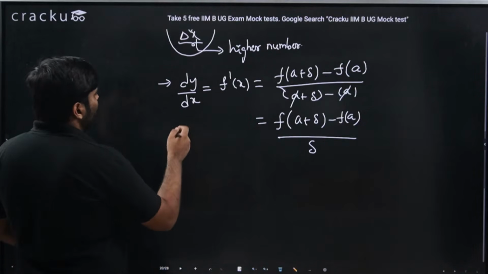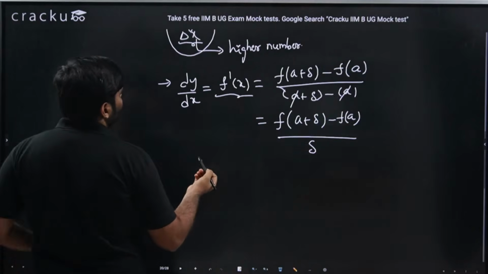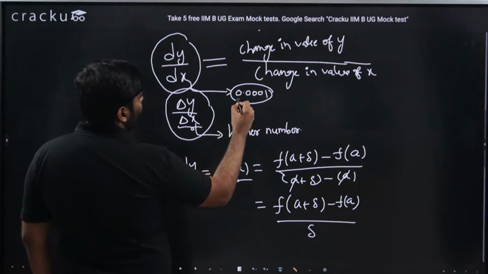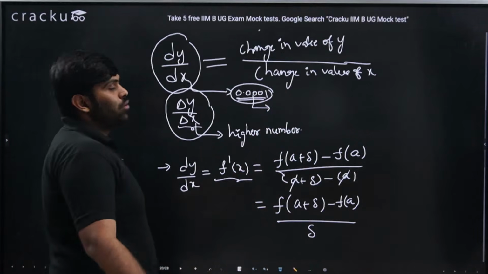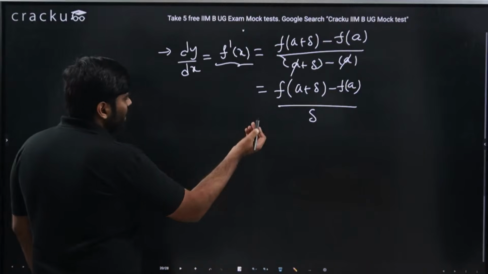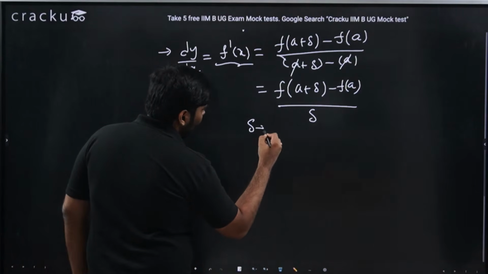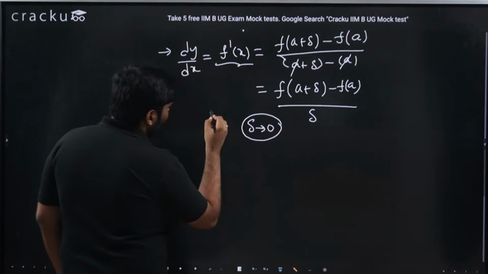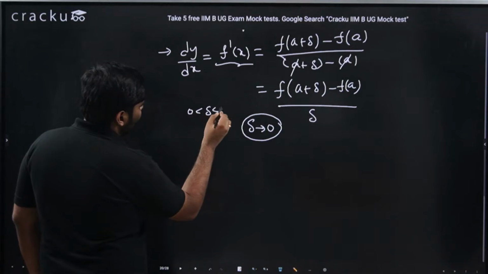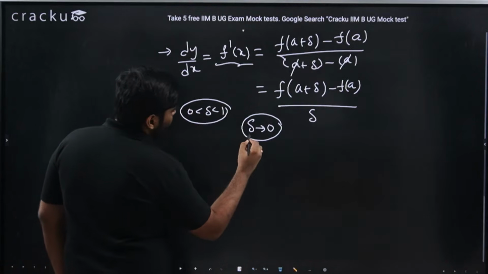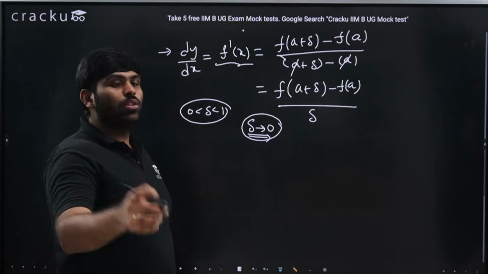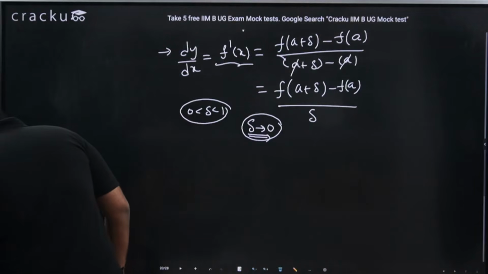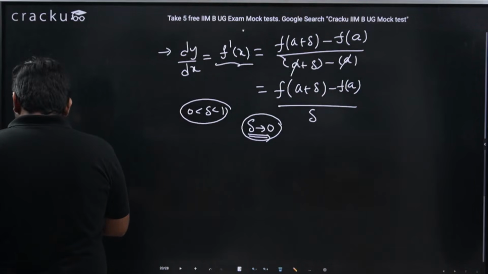What is our intention behind doing this derivative? As I mentioned, it is to figure out the derivative at a very minute change. That minute value is nothing but this delta approaching 0. I know delta is definitely greater than 0 and less than 1, but I am trying to make delta as low as possible to get my derivative value, that is for a minute change in x. Is this clear? The one which I am telling currently? Please do respond.